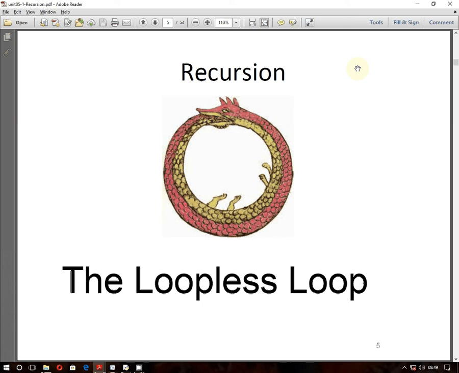Also, loops can be called through functions. Functions I also taught you in class 7, right? You remember that some functions are returning a value, some are not returning a value, some are calculating the value in the main program only, some are returning to the main program, some are calculating the value in the function only. So recursion is a very special function which will call itself a finite number of times. That finite number is given by you, and this recursion is going to call that function again and again. So you should define a particular task, and that task will be repeated again and again through this recursive function.